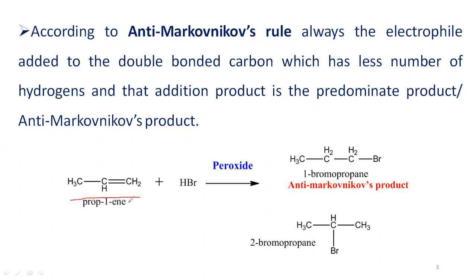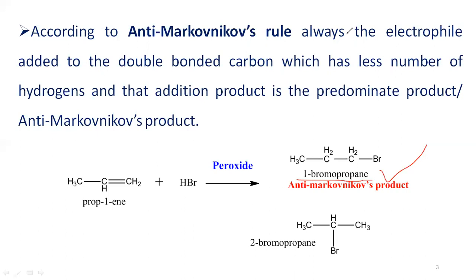Unsymmetrical alkene in reaction with a hydrogen halide, you can use hydroiodic acid, hydrobromic acid or HCl, any hydrogen halide, in presence of peroxide leads to 1-bromopropane as the major or predominant product, which is the anti-Markovnikov's product.